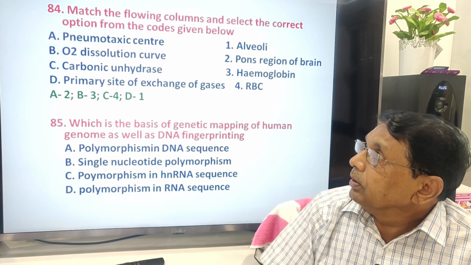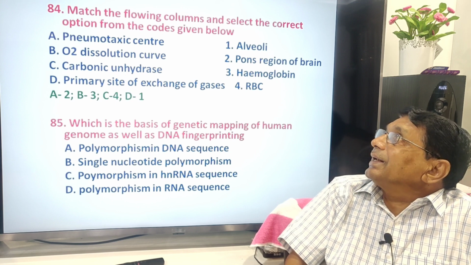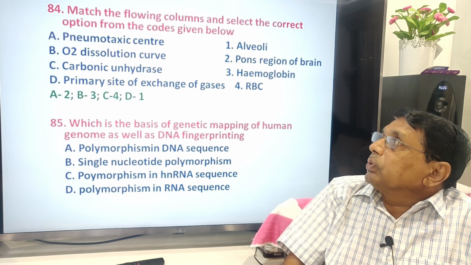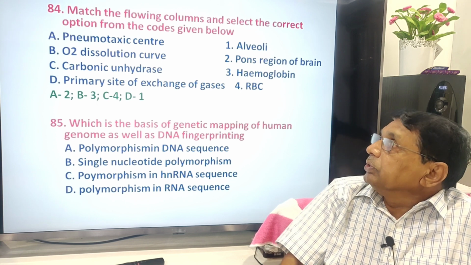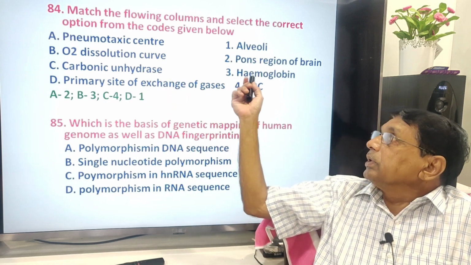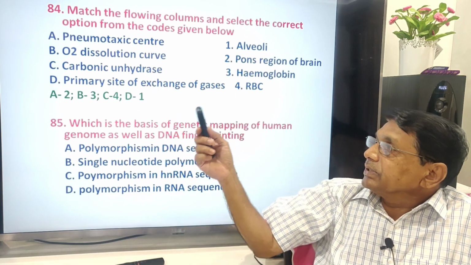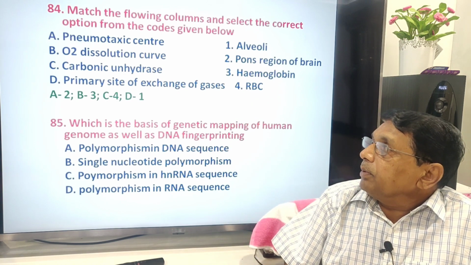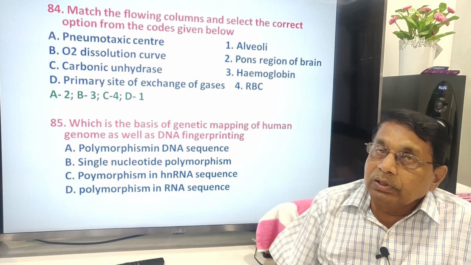Then match the following columns and select the correct option from the codes given below. Pneumonia, pneumotaxic center, O2 dissolution curve, hemoglobin, carbonic anhydrase, RBC, primary site of exchange of gases, alveoli in the lungs.